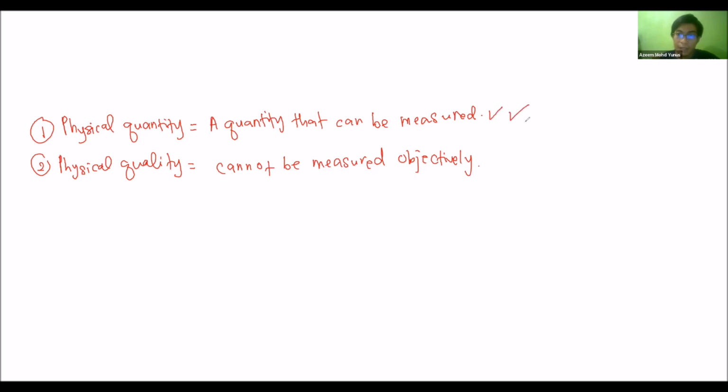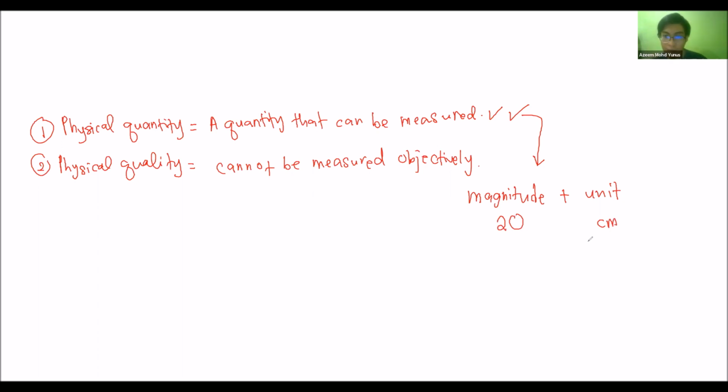A physical quantity consists of magnitude plus unit. For example, the magnitude is 20 and the unit is centimeter. So that's the meaning of magnitude and unit.